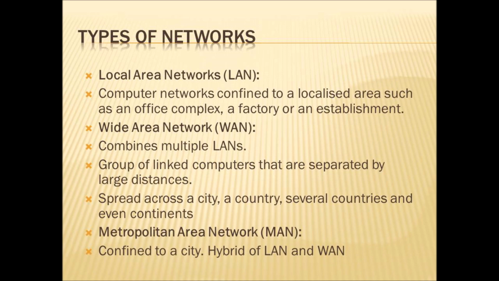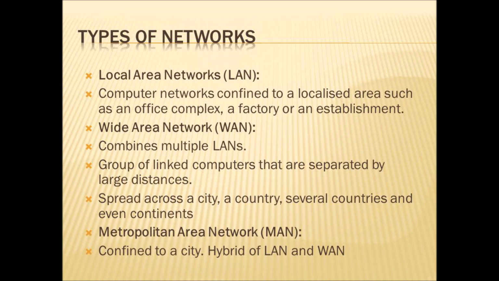Now we will see the types of networks. There are 3 types of networks: local area network, wide area network, and the last one is metropolitan area network. These are the basic networks that are available. First one is local area network. It is also known as LAN. What is local area network?